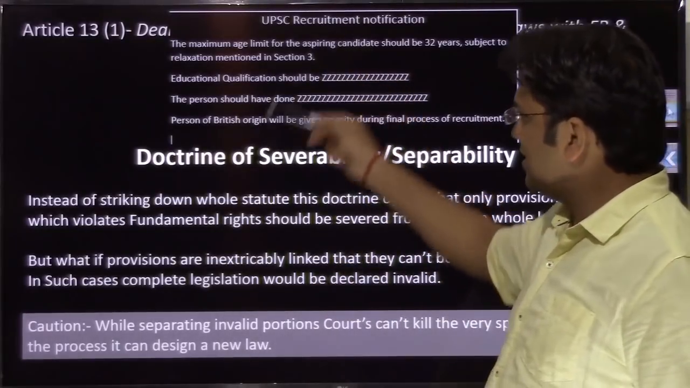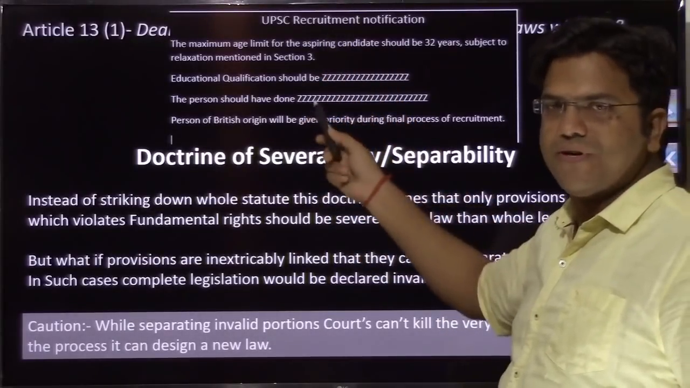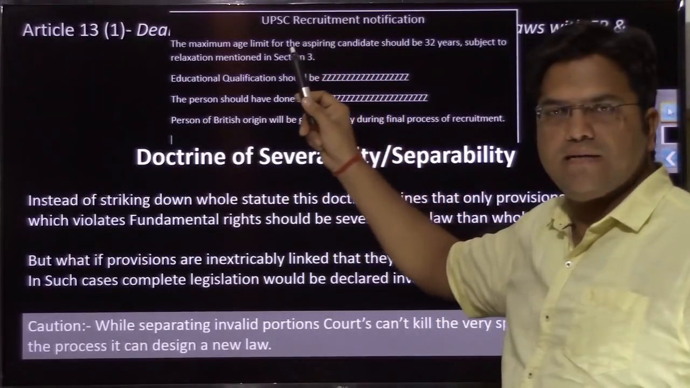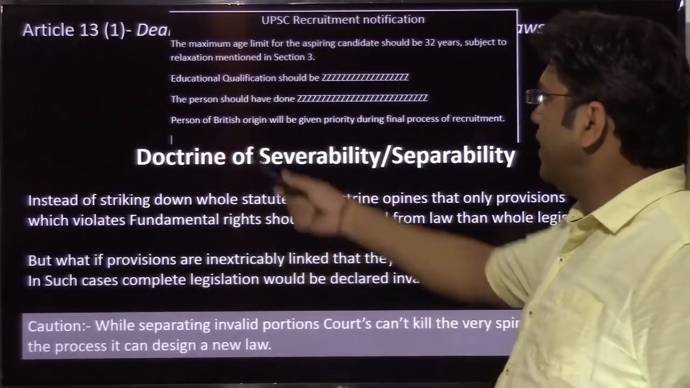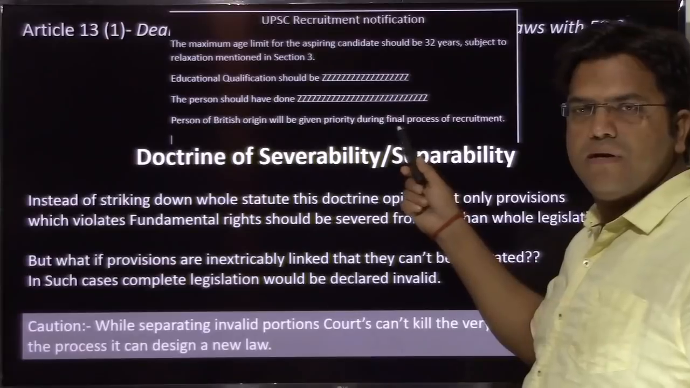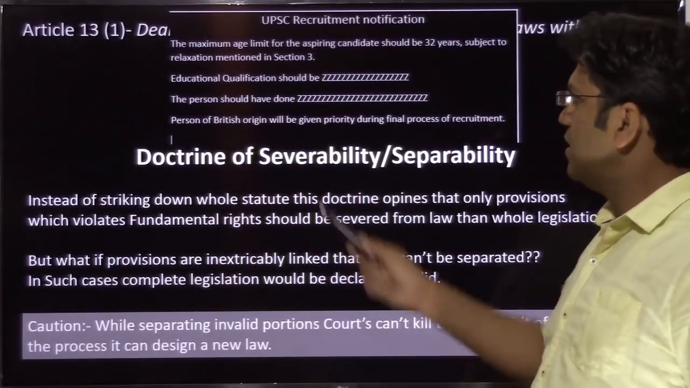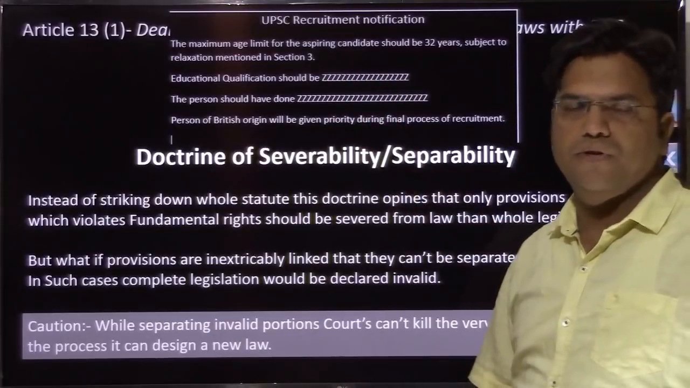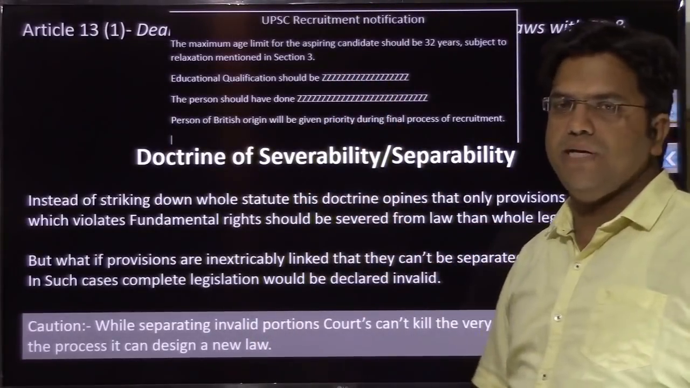So this doctrine opines that not the whole of the law, because the other provisions are correct, those provisions are not violating any fundamental right. It is only this provision that is violating the fundamental right, that is article 16 in this case. This should be scrapped and not the whole of the law. So I hope that you do have understanding of this doctrine of severability.